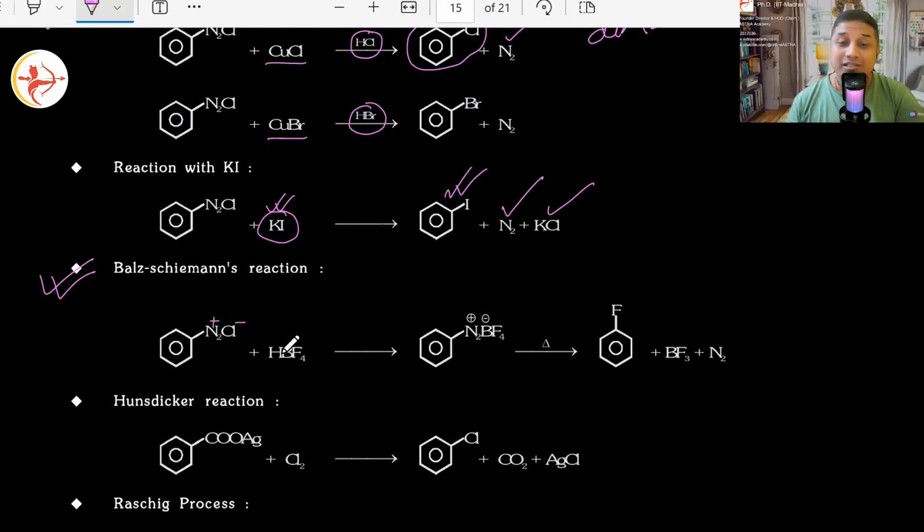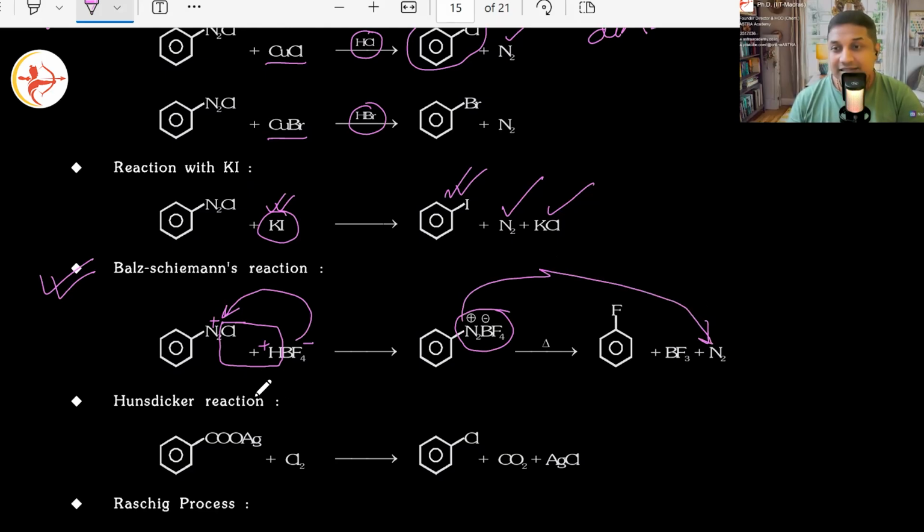Yes. And as soon as this fellow goes there, H plus and Cl minus leave. When H plus leaves, BF4 minus will go and join there with N2 plus. They will form this. Heat it slightly, nitrogen gas will quickly jump out. Make sense? And the electron deficient BF3 leaves. One fluorine remains there after electrophilic substitution.